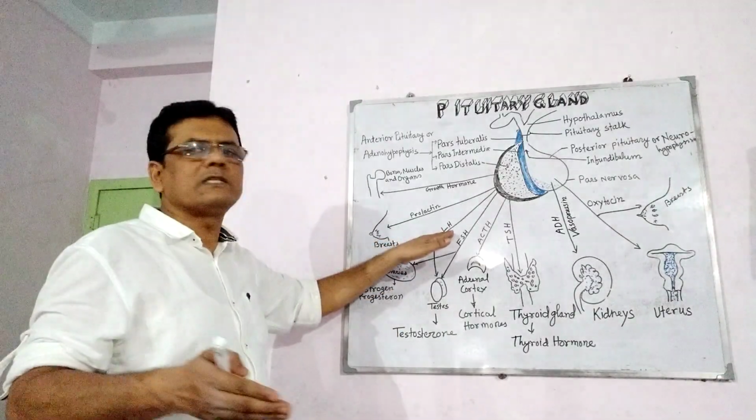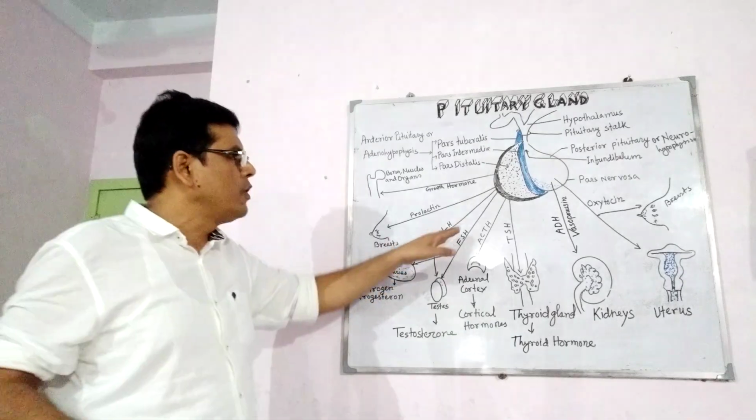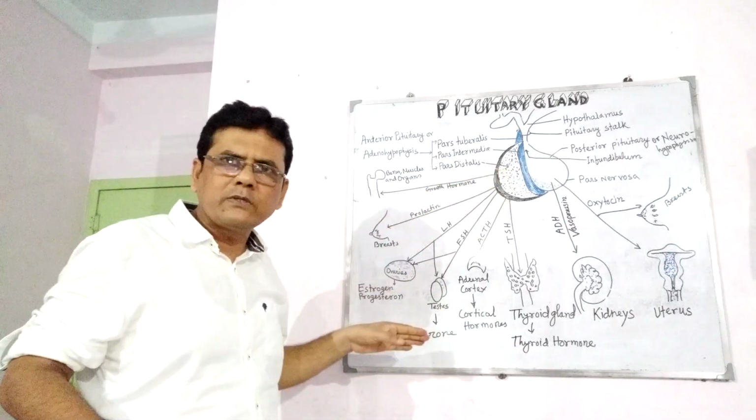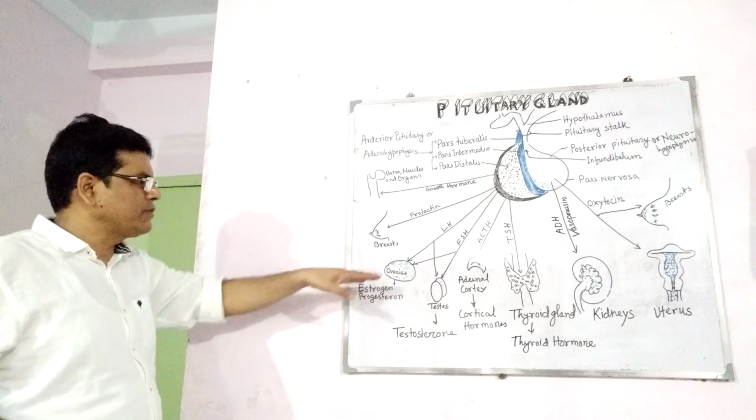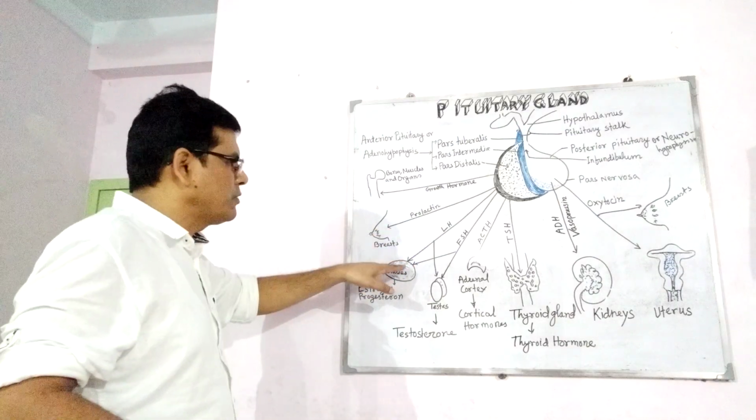Now LH, that is called luteinizing hormone, is secreted from the anterior pituitary. In females, here you can see it acts on the ovaries.